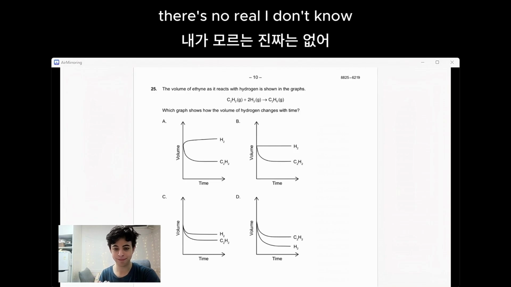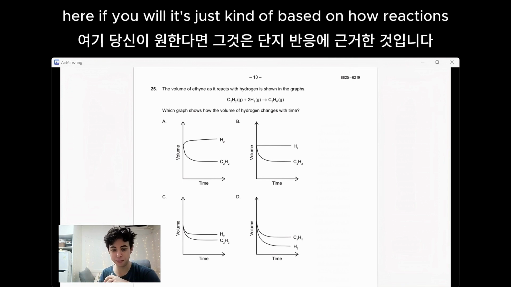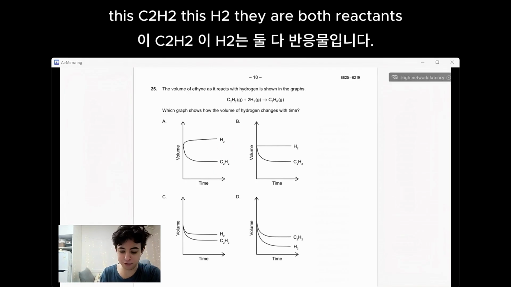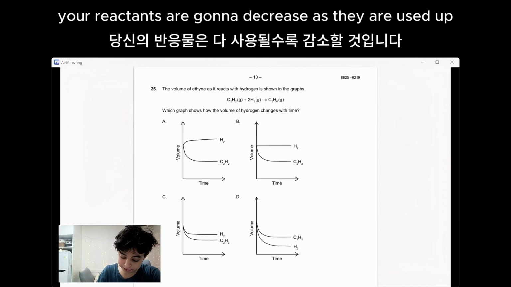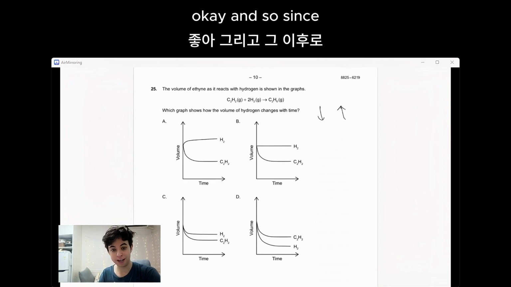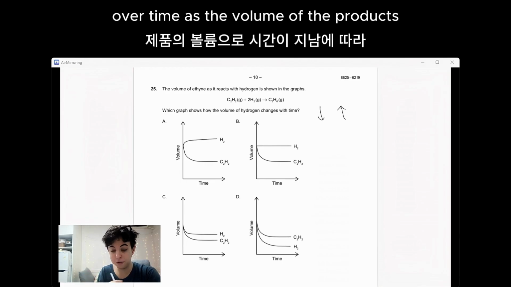There's no real skill here, if you will. It's just based on how reactions work. So both of these things in our graph, this C2H2 and this H2, are reactants. And whenever you have a reaction happening, your reactants are going to decrease as they are used up to form your products, which will be increasing. Since your reactants are in volumes, they're going to decrease in volume over time as the volume of the products increases.